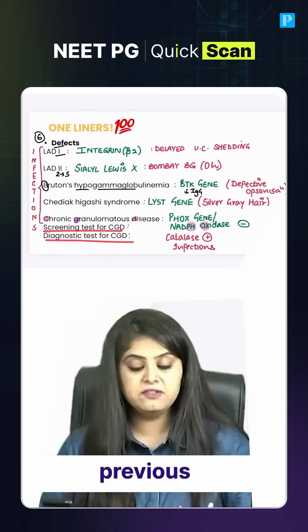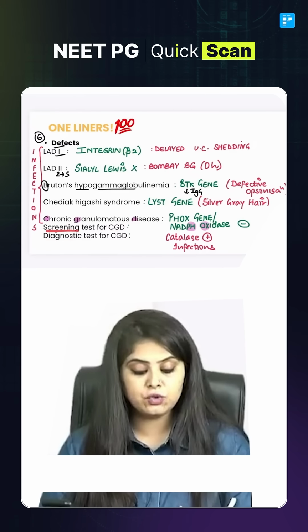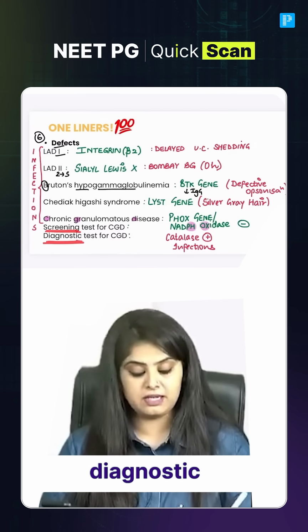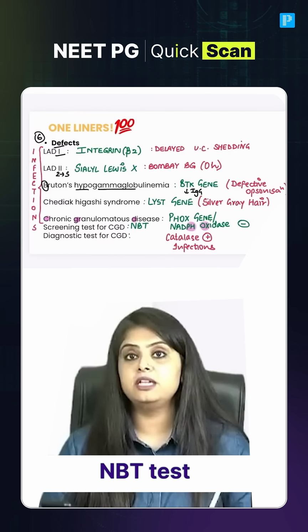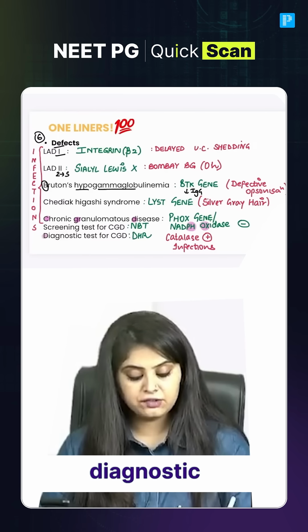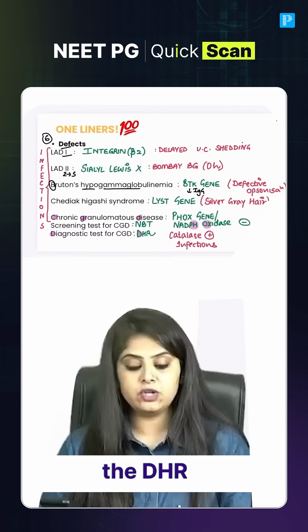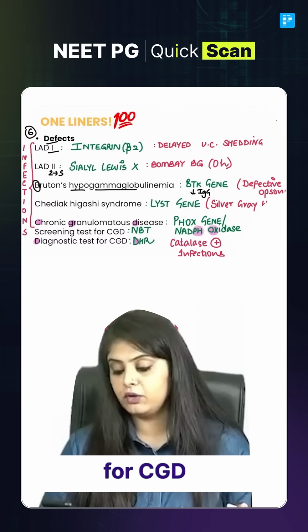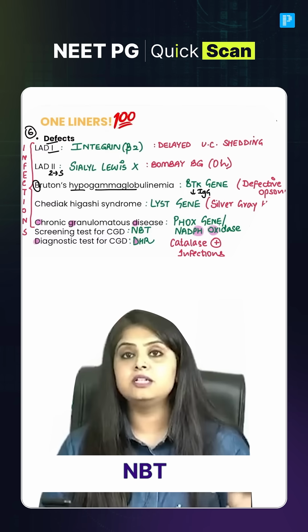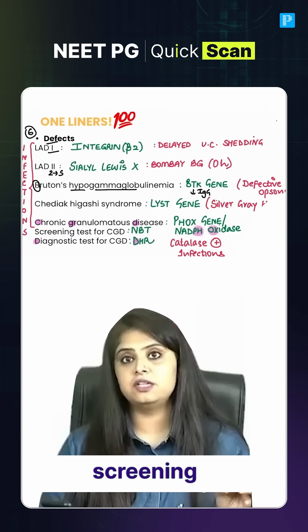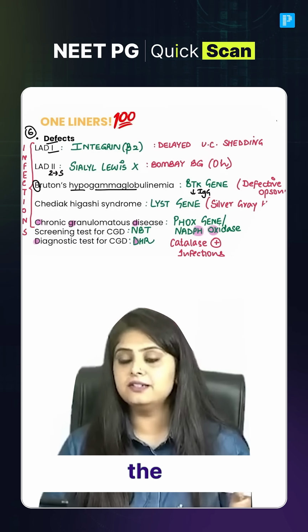Now comes the previous year question. What is the screening test? Chota wala test and then diagnostic wala test. Chota wala test is NBT test, and D for D, diagnostic wala test, is going to be the DHR test. These are the two tests that you have for CGD. Is that okay? NBT, DHR. NBT chota test, screening test. DHR, D for D, that is a diagnostic.